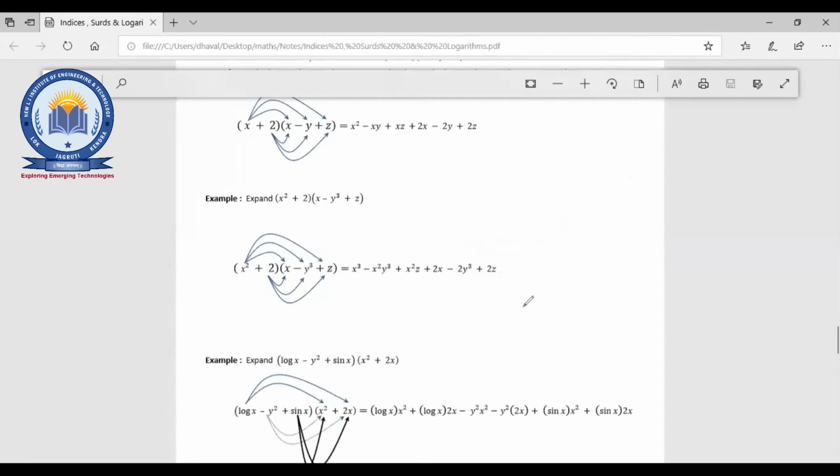Okay. The next one is y square plus y minus 12. Y square plus y minus 12. Here a is 1 and c is minus 12. You need to find two terms such that the multiplication is minus 12 and the addition is 1. In that way you need to count.